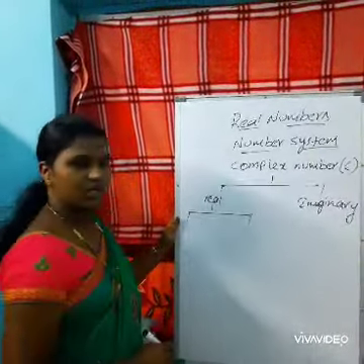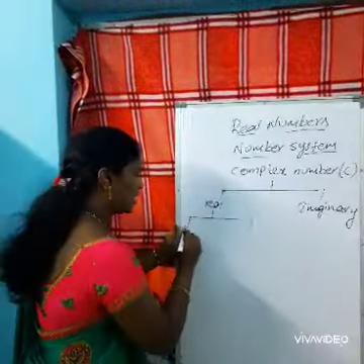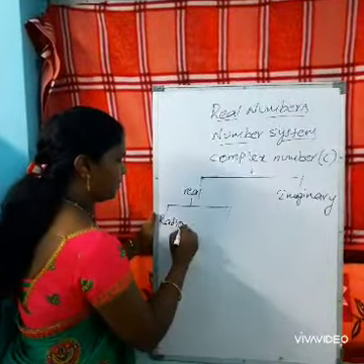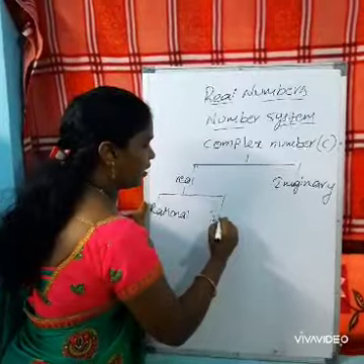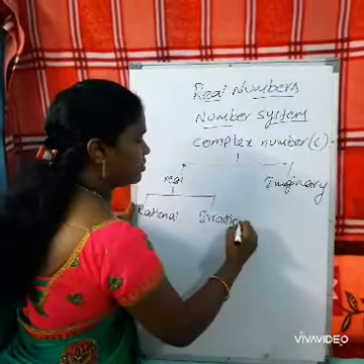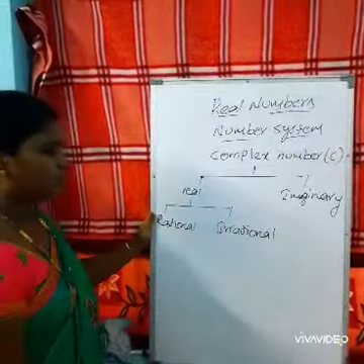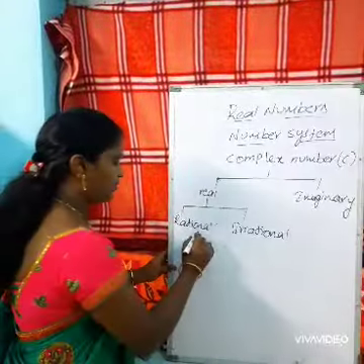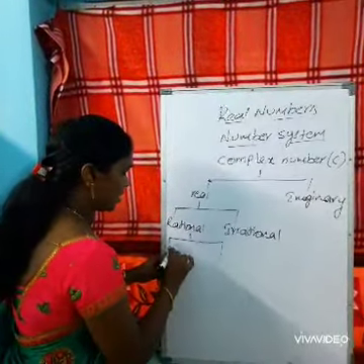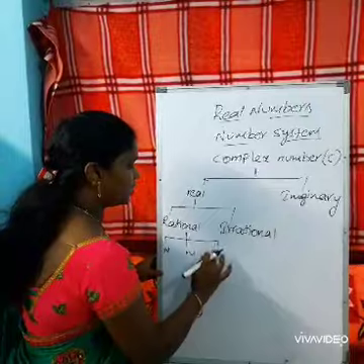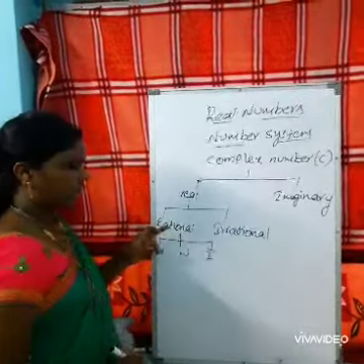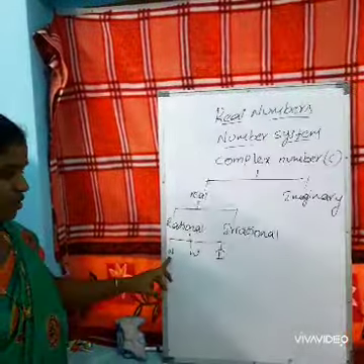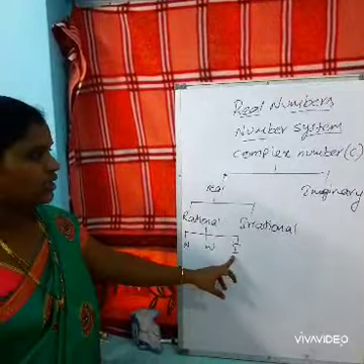Again, real numbers are divided into two parts, rational numbers and irrational numbers. Again, the rational numbers are divided into three parts, those are natural numbers, whole numbers and integers. Rational numbers are divided into natural numbers, whole numbers, integers.